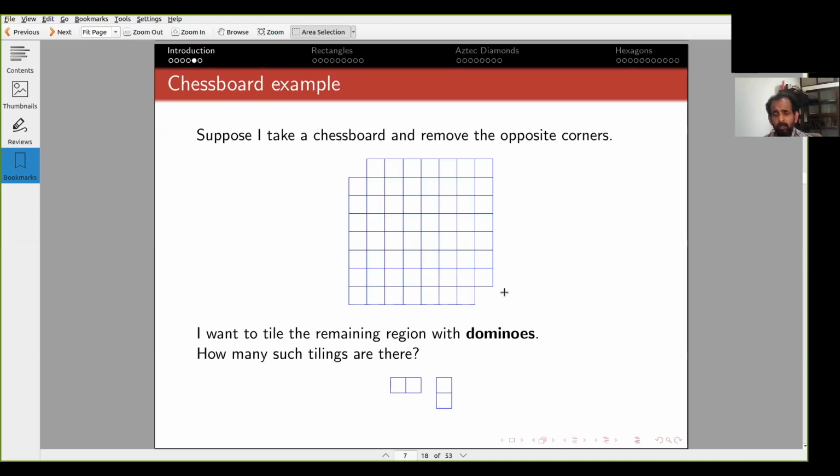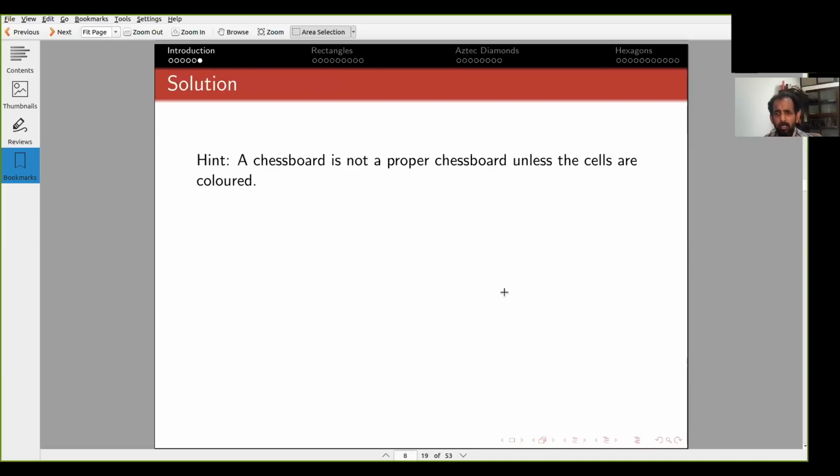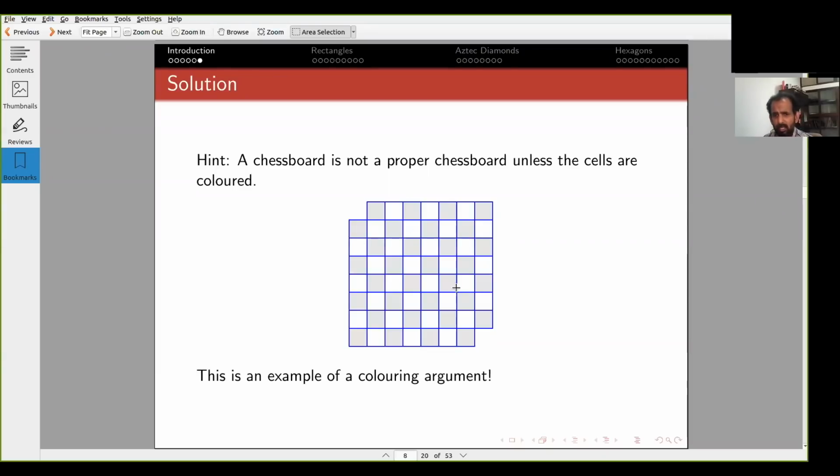So the amazing result is, you can see it if you color the cells of the chessboard. Suppose you color the cells of the chessboard black and white. You know that a chessboard has 64 cells. It's an 8 by 8 grid.